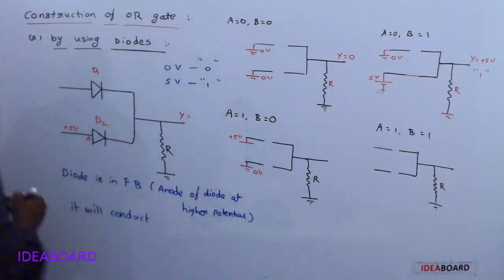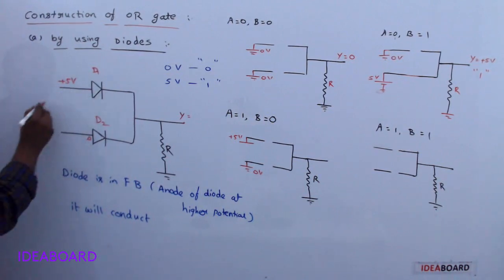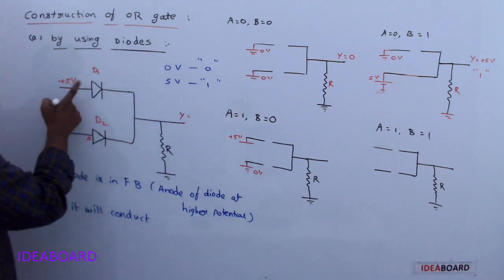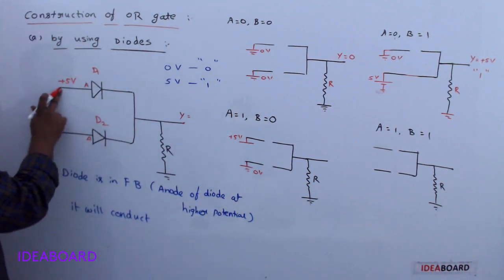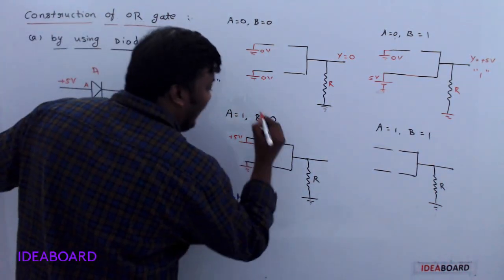Whenever it is connected to the plus 5 volt, now diode D1 terminal is connected to plus 5 volt. The anode of the diode is at higher potential. This is the anode, and it is at higher potential, which means it conducts. It will conduct, which means it will be like this.